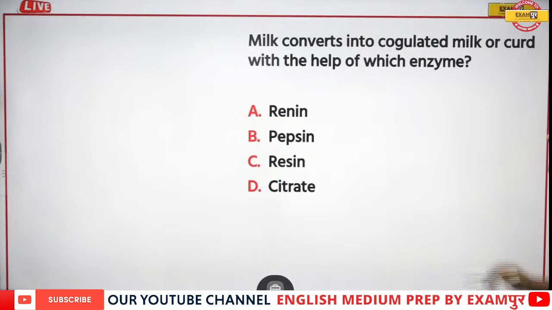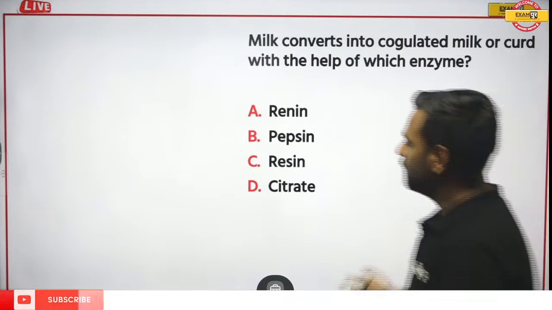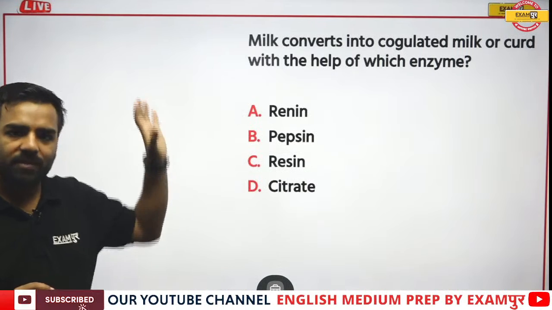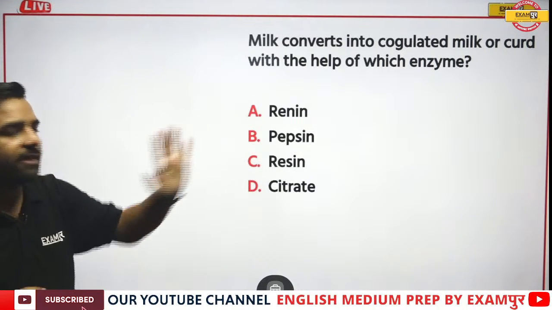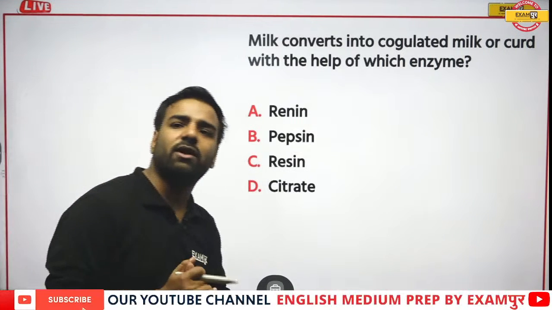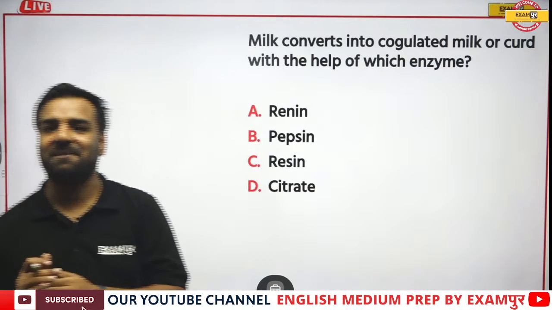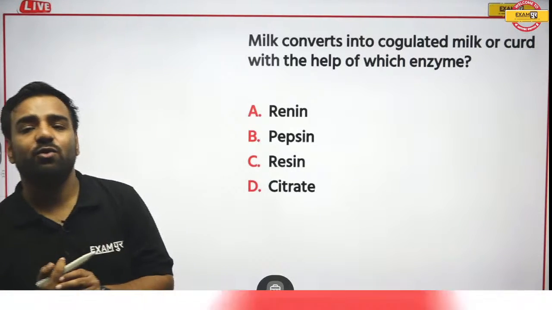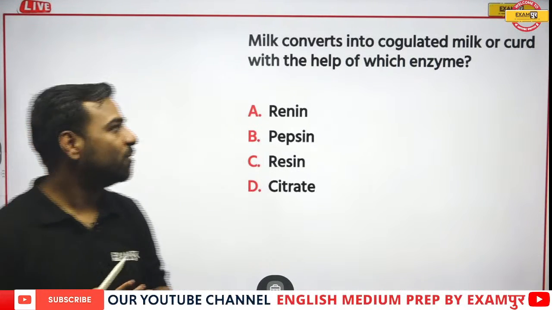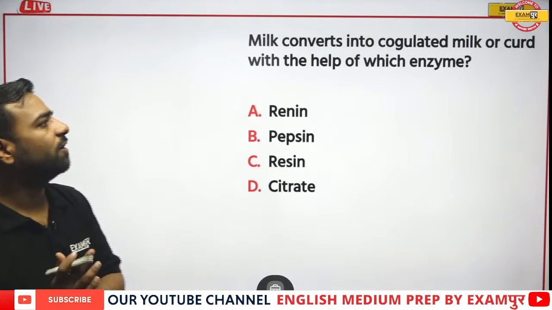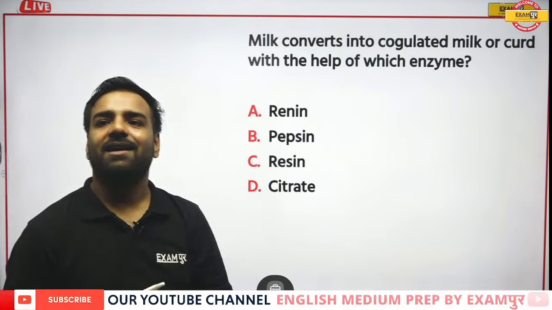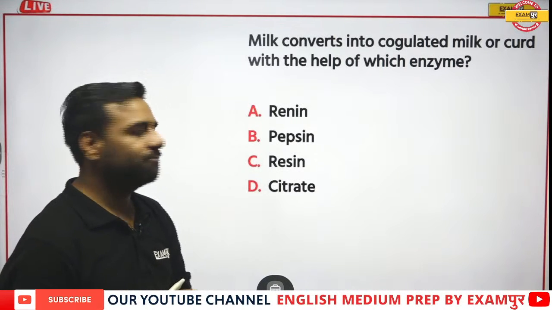Next, milk converts into coagulated milk or curd with the help of which enzyme? Now, we were discussing this in the stomach, isn't it? Just relate it with the stomach and give the correct answer. And the candidates who were here in the morning, I want the correct answer just this time. Ilma, you were wrong that time. This time I want you to be correct. I'm talking about the conversion of milk to curd with the help of which enzyme?